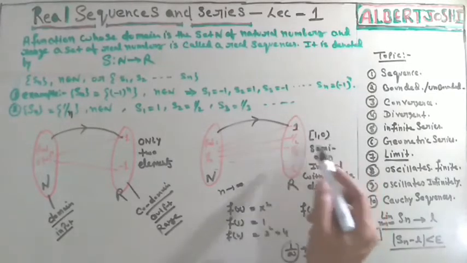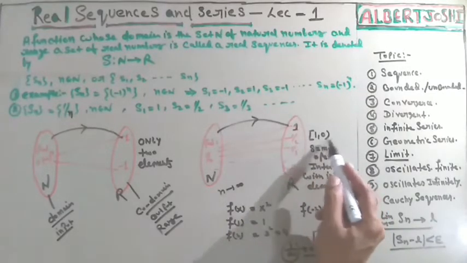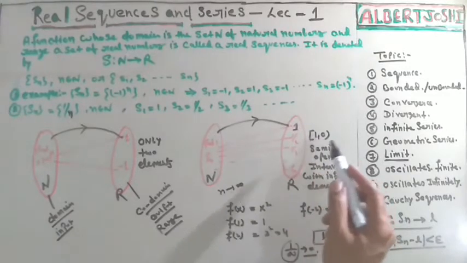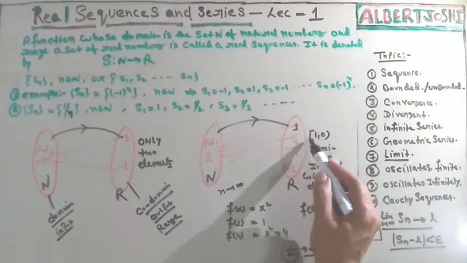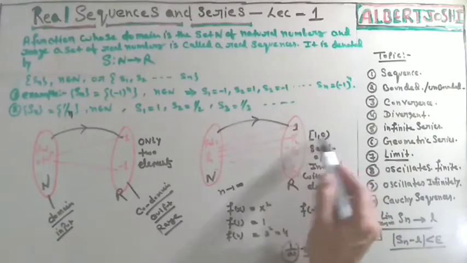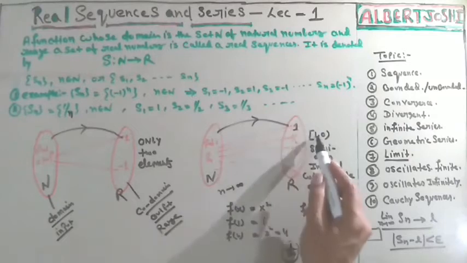So that is the open interval. This is semi-open interval or semi-closed interval. This is the closed interval or this is the open interval. Means this is converging to 0 and 1 is already there as a value.